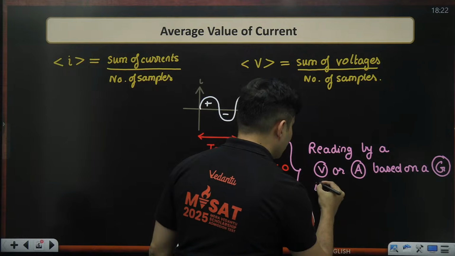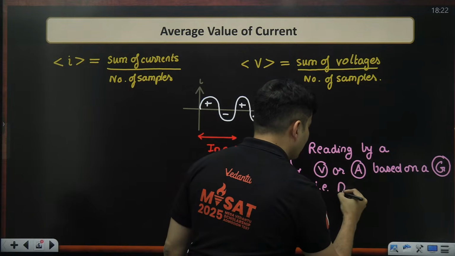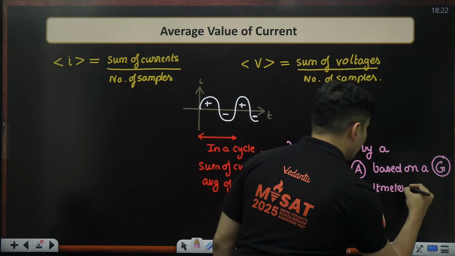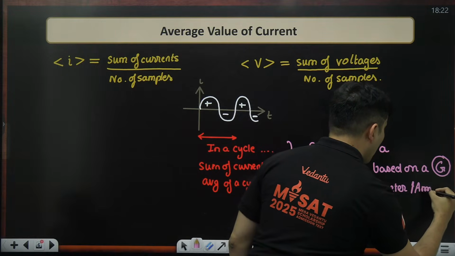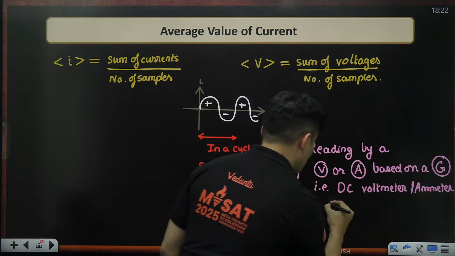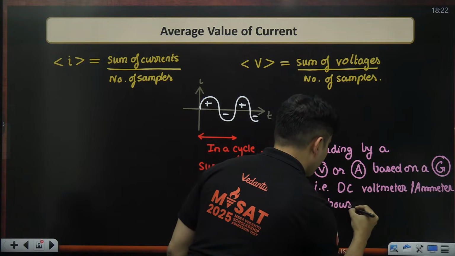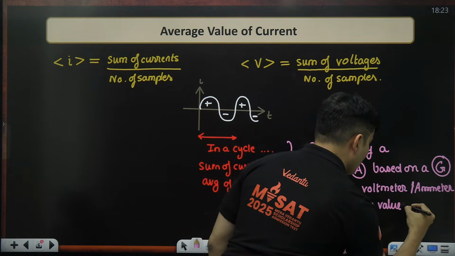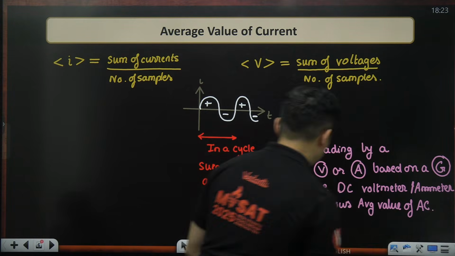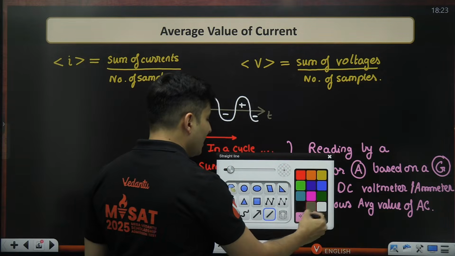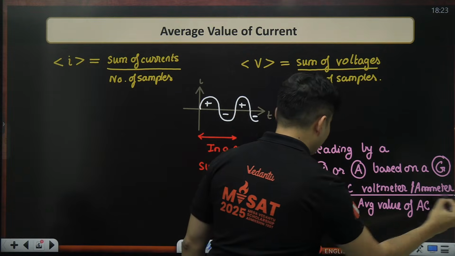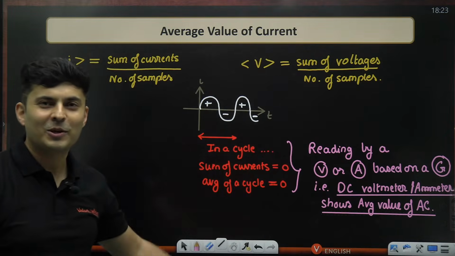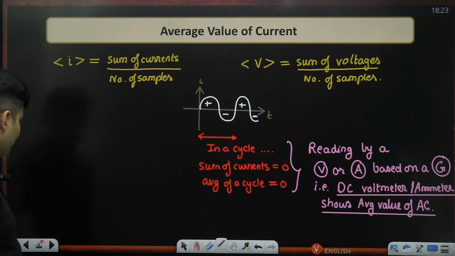We'll talk about it in a bit, but for now, remember the reading by a regular voltmeter or ammeter based on galvanometer, that is basically a DC voltmeter or an ammeter, shows the average value of AC. This is a very, very important line. Do not ignore it. It is looking very simple, but when a problem comes, you should be able to remember this concept and directly mark the answer. Whether it will be zero or whatever it is.